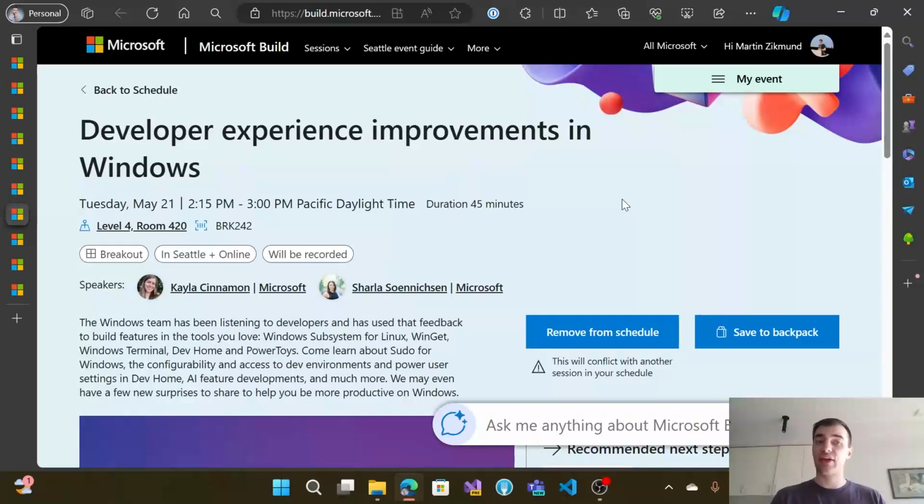Next, there is developer experience improvements in Windows. I'm looking forward to this one because this will be about how developers can improve their productivity with all the different tools and applications that are now built into Windows. So it's going to be about Windows Subsystem for Linux, Winget, Windows Terminal, DevHome, PowerToys. So it's going to be very packed with interesting tidbits about productivity, which is something I really like.